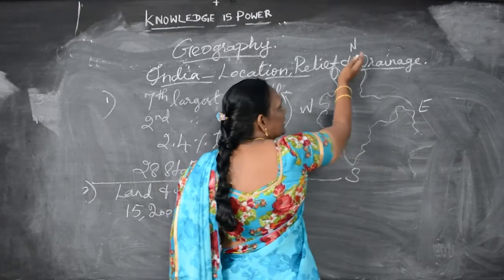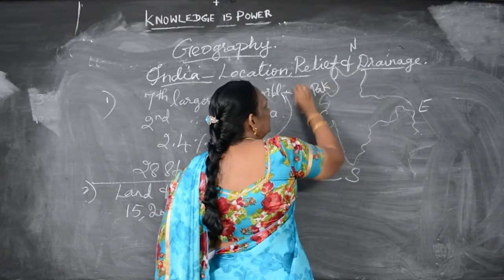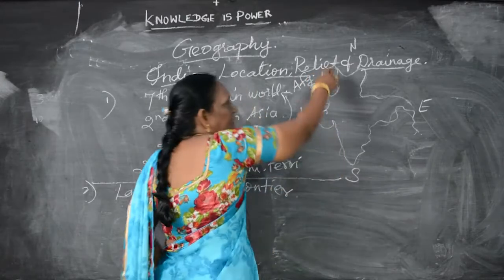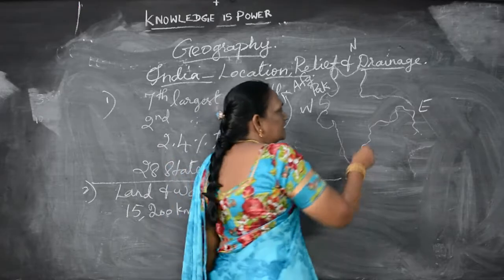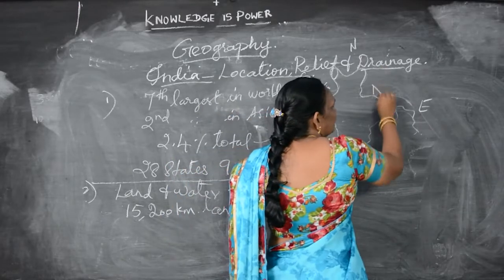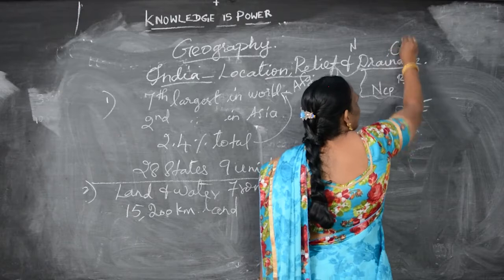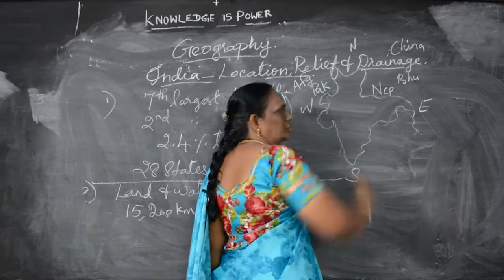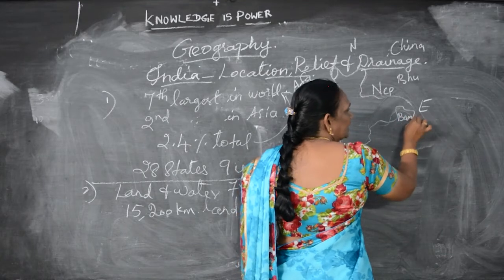In the northwestern side, we have the countries Pakistan and Afghanistan. In the north we have Nepal, Bhutan and China, three countries. In the eastern side, we have Bangladesh.